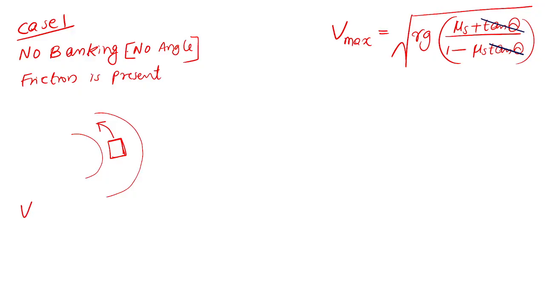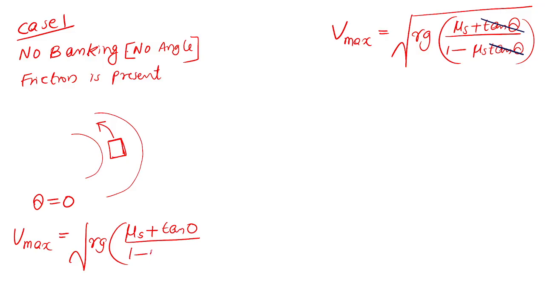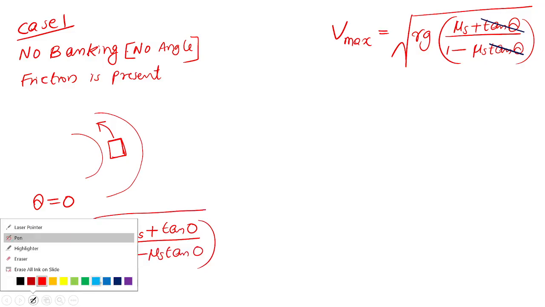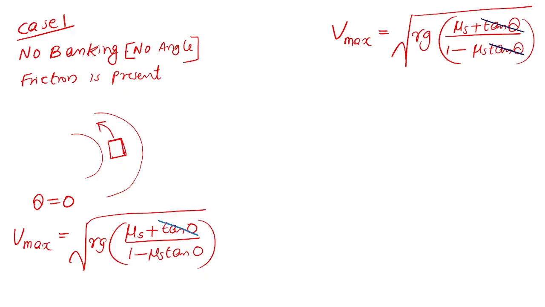So in this case, theta equal to 0. Understood? Theta equal to 0. I am going to substitute in that formula. Vmax is equal to root of Rg into mu s, the friction is there. Theta is 0, so we get tan 0 divided by 1 minus mu s tan 0. So what happens is, tan 0 will be 0. This entire term cancels. Tan 0, 0.